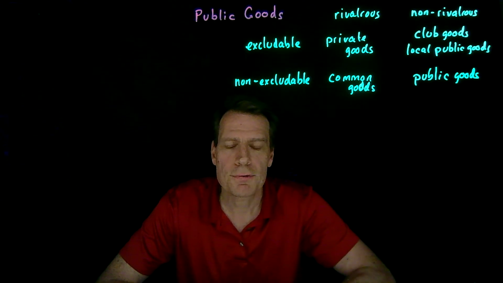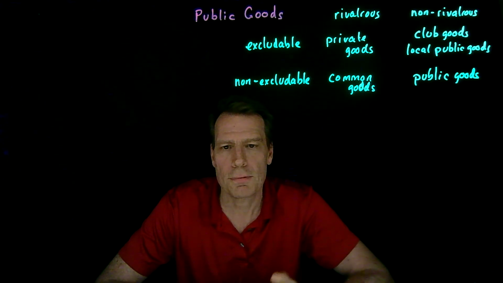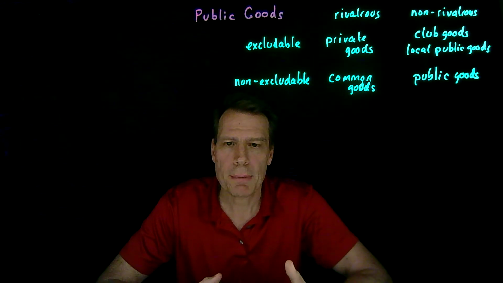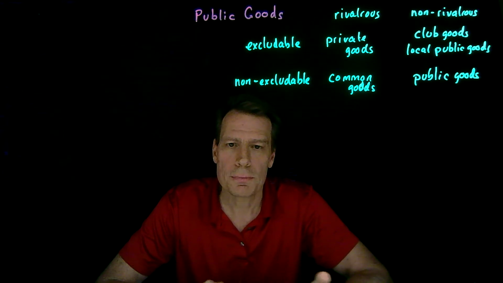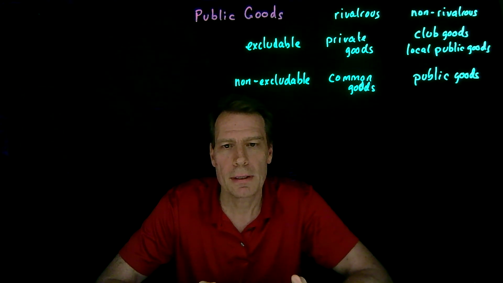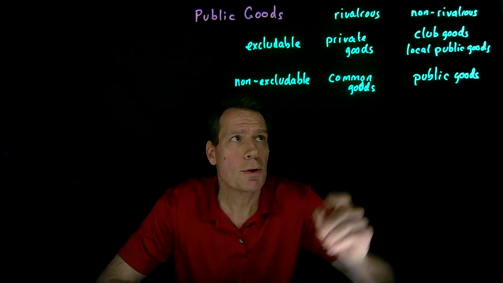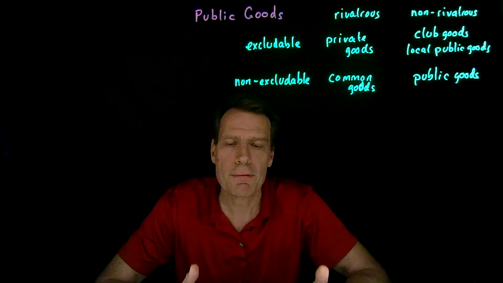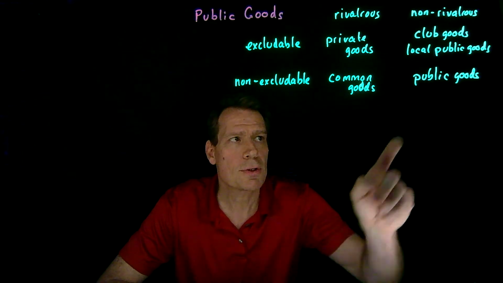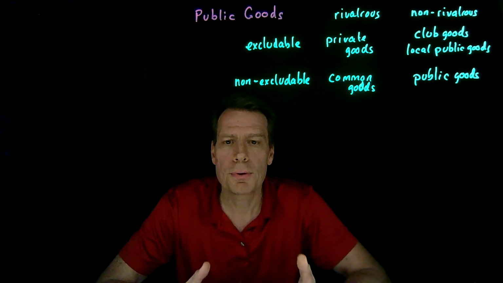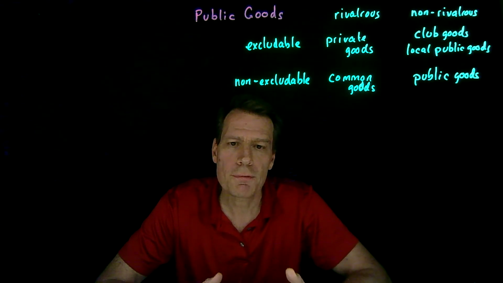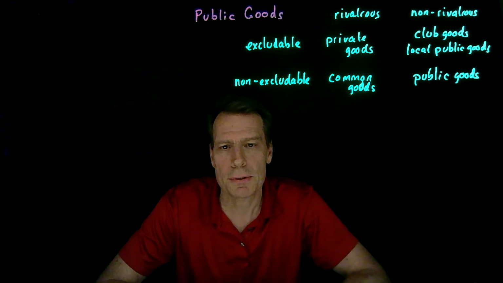So if someone provides for a national defense system for a country, for example, then I'm protected by that system, as are you. And there's no way to exclude me from enjoying the protection of that system if I don't pay for it. Similarly, we can both enjoy them. In fact, many people can enjoy them. So it's a non-rivalrous good, the protection from the national defense system. So that would be an example of a pure public good. And we often look to governments to provide those public goods.